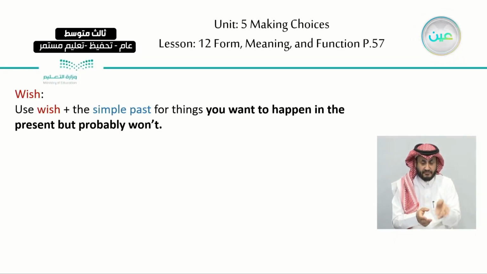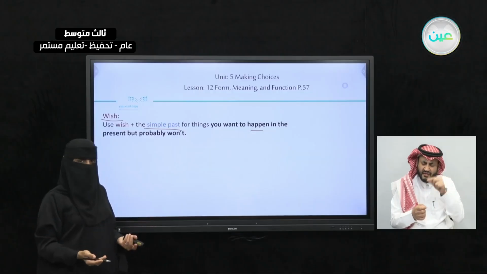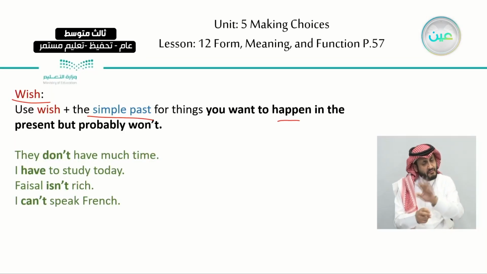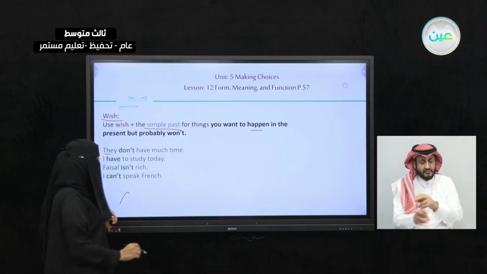If you look at your book, page 57, we have the verb wish. We use wish with the simple past for things you want to happen in the present, but probably won't. You can't change it. Right? So this is how we use it. We have these examples. They don't have much time. Here we didn't use wish. These examples, we will see how we form it with the verb wish.